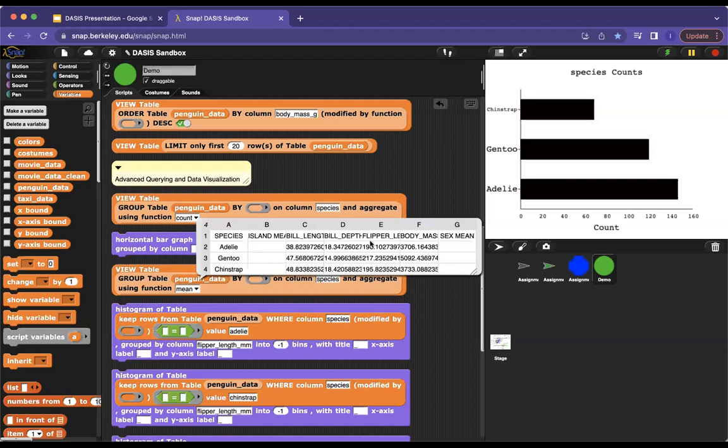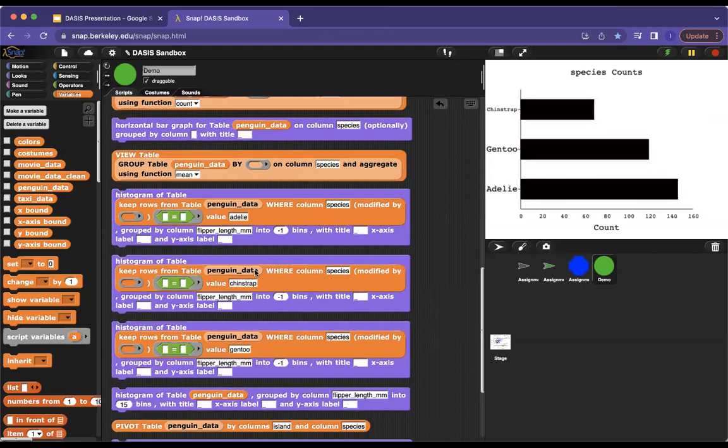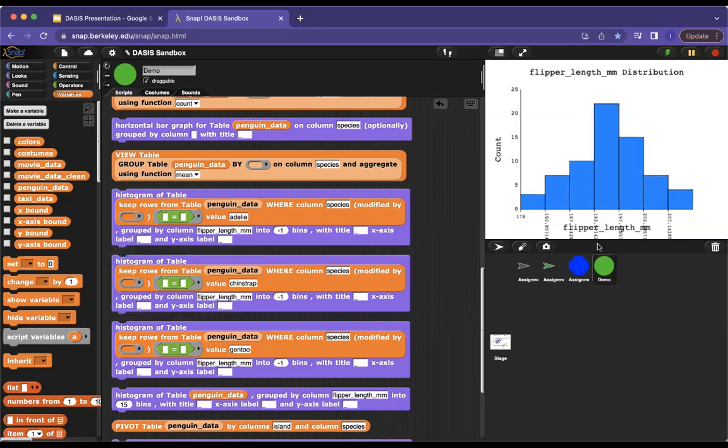For example, the flipper length, we can see the Adelie and the Chinstrap have kind of similar flipper length, but the Gentoo seems to be a standout as a species. So we're going to see an example of how students would be able to visualize that using DASIS. So here we have 4 histograms that we're going to make. The first one filters for just the Adelie penguins. And if we do a histogram of their flipper length, we see that the average, as we expected, falls right around 191, 190. If we do the same thing for Chinstrap, we said that their flipper lengths were similar. We get a very similar average, right? Their average sits somewhere in that mid 190s range.